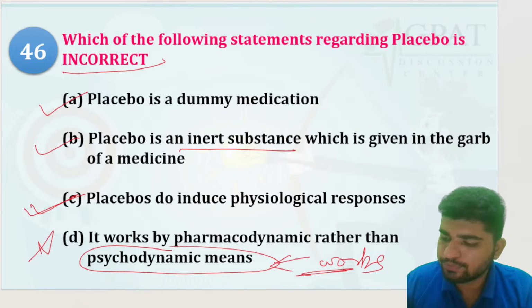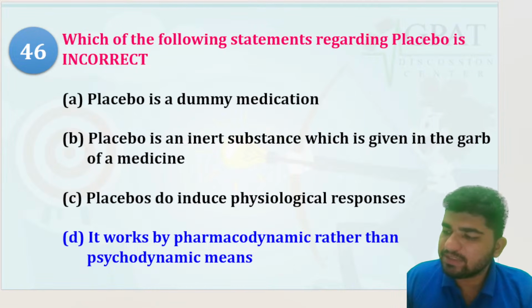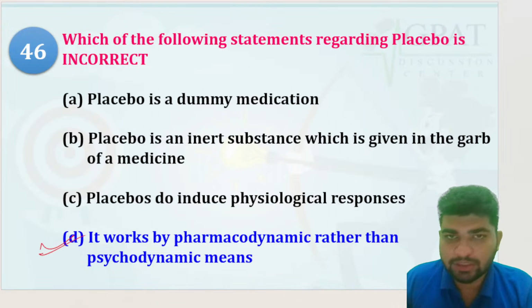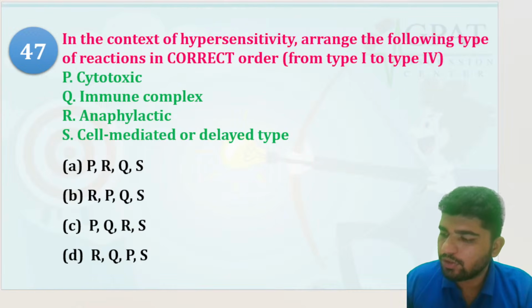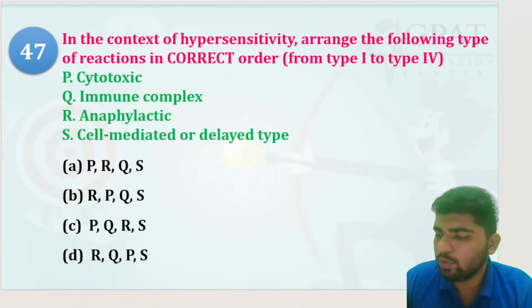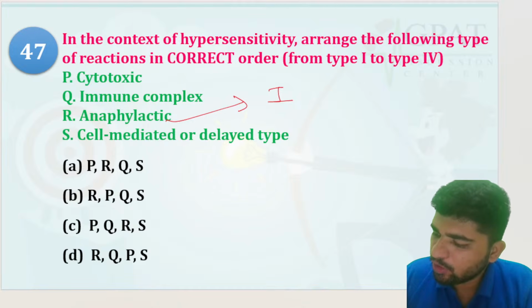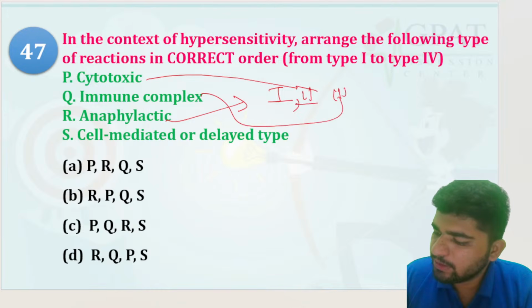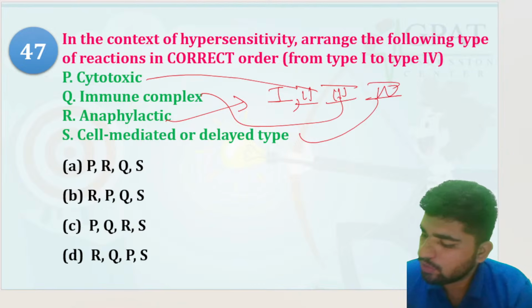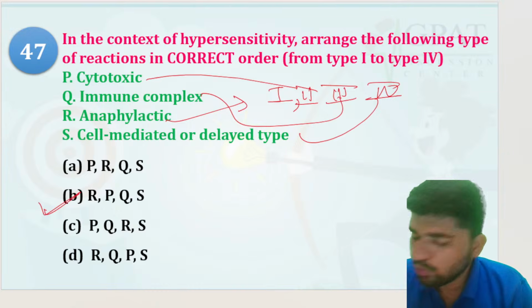Okay. Which of the following statements regarding placebo is incorrect? D option is right. Now, in the context of hypersensitivity, arrange the following types of reactions in the correct order from type 1 to 4. Anaphylactic would be the first one. Cytotoxic would be the second one. Immune complex would be the third one. And this one is fourth. So the answer is B.